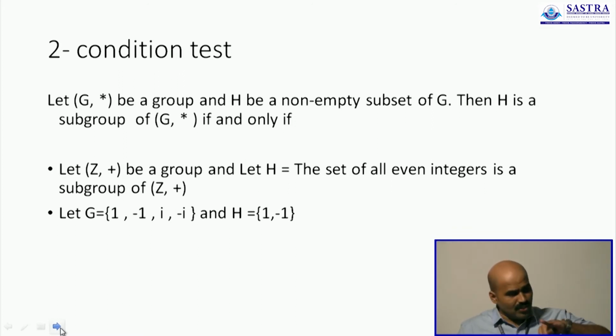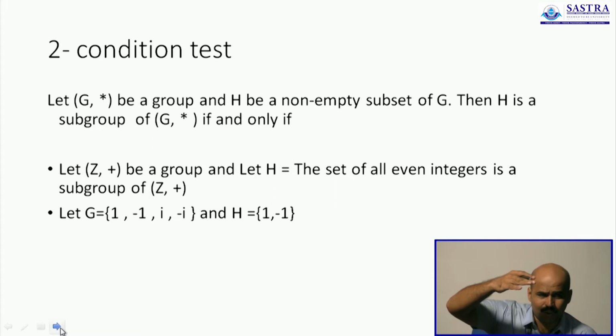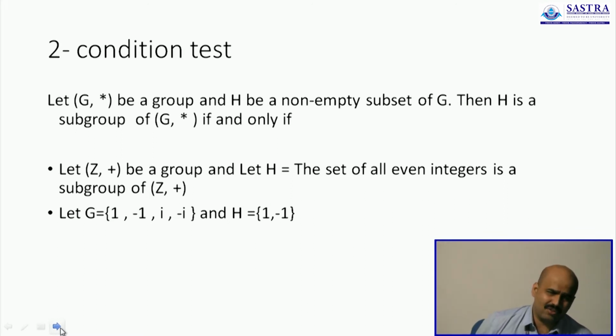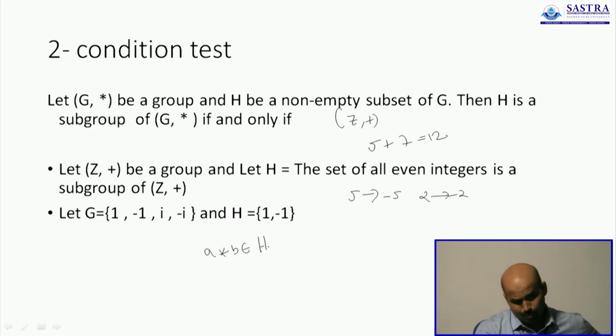It is enough if we check the closure, the identity and the inverse. Now what we are doing here is cutting one more condition. You don't even have to check for the identity. It is enough if it is closed, and it is enough if the inverse of an element is part of the set.